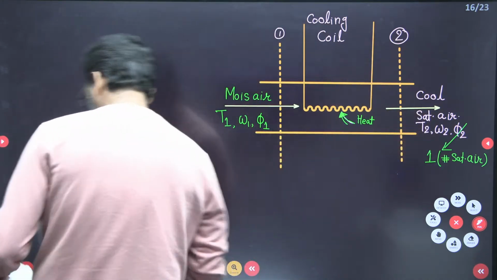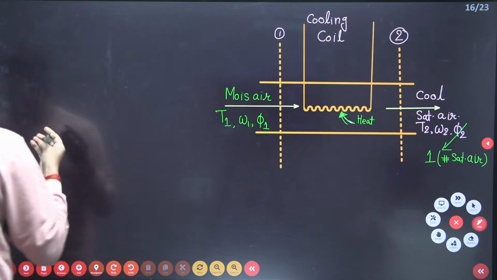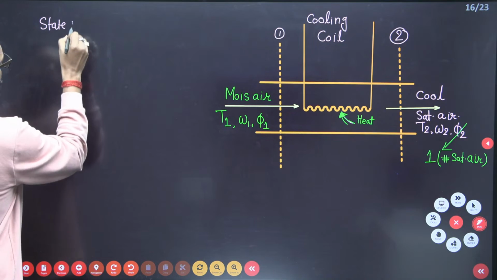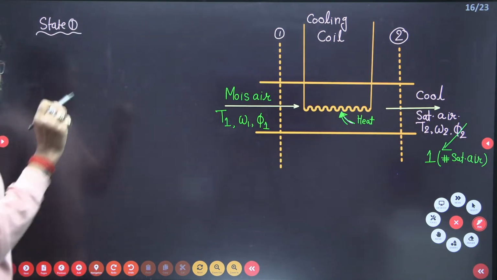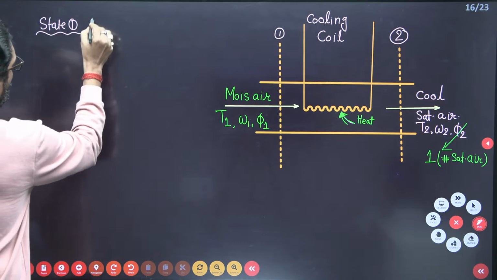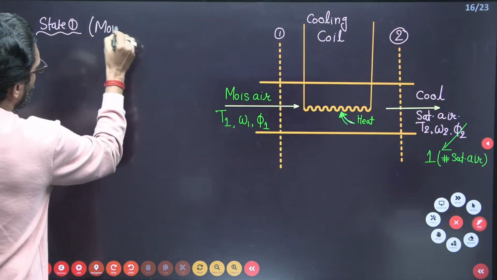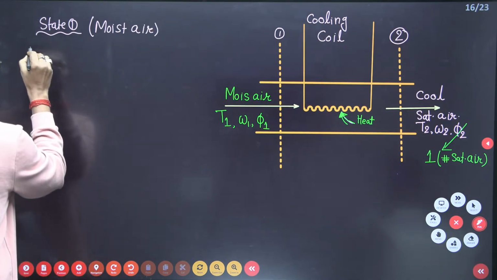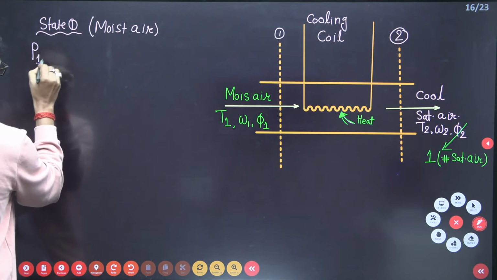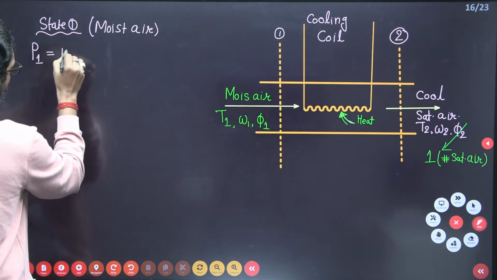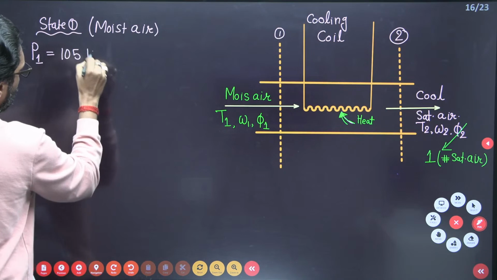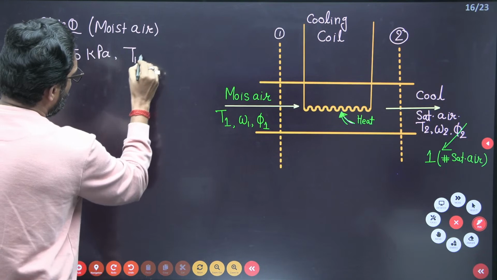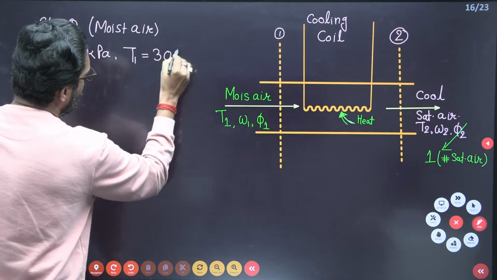Now, all the values are given. State point 1, moist air. What are the given values? Pressure P1 is given as 105 kilopascal. Temperature T1 is given as 30 degrees centigrade.